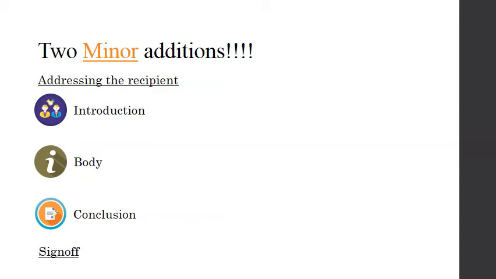The next bit is the sign off at the end of the application. This is where you write your complete information so that the recipient can take action on your request if he wants to.